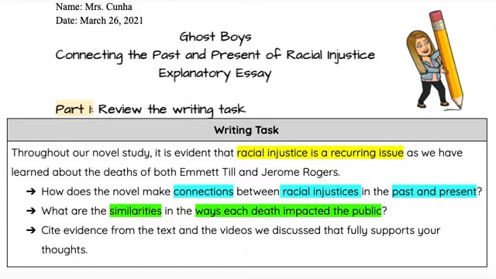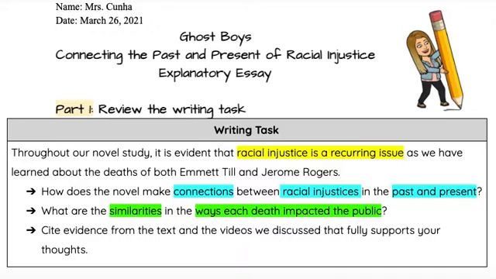You actually have this document on Google Classroom, and none of your words in the writing task are highlighted. But I have highlighted them to show you the different parts and, of course, also the topics and the important words that you're going to need as you're writing your essay. So you can definitely use this as a review, and you can highlight them as well on your paper.